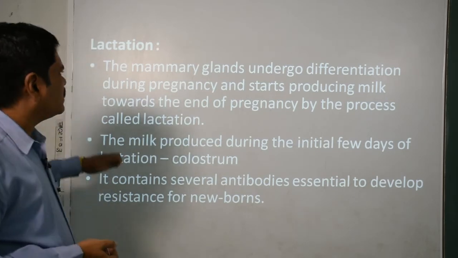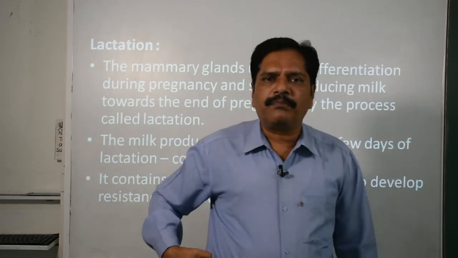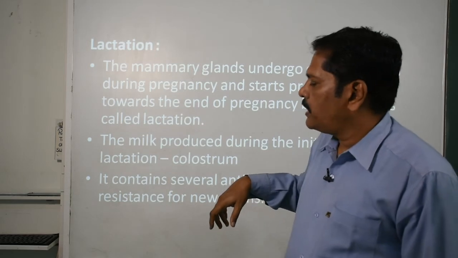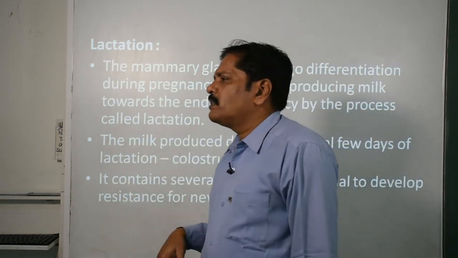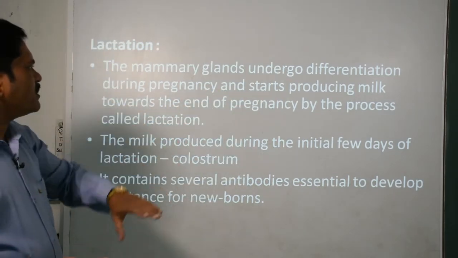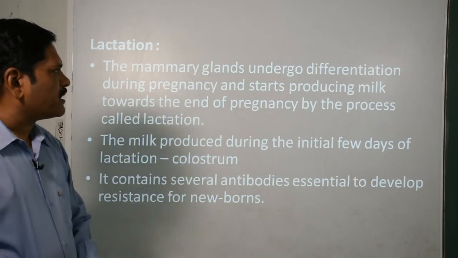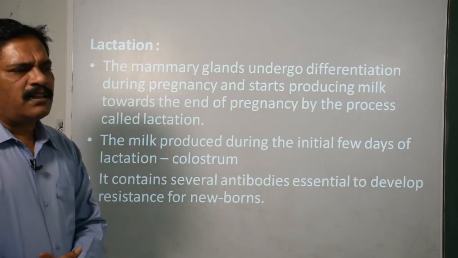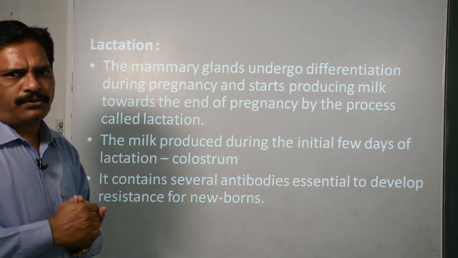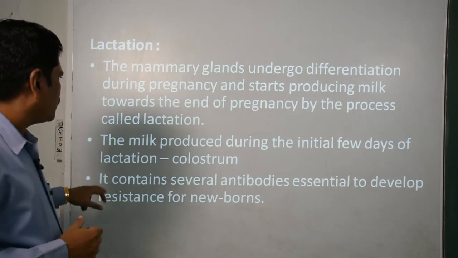Now finally the lactation. Lactation means what? The release of milk from the milk gland, the mammary gland, okay. You know that the mammary glands undergo differentiation during the pregnancy and start producing milk toward the end of the pregnancy by the process called lactation, okay. It will continue up to the maturation or the next pregnancy, clear.